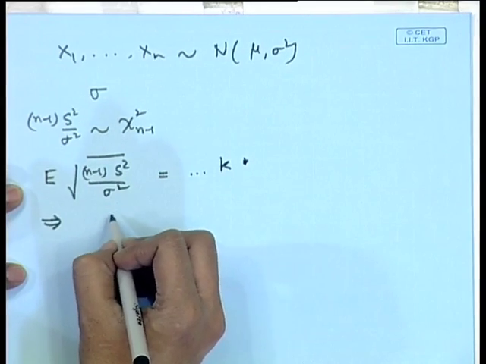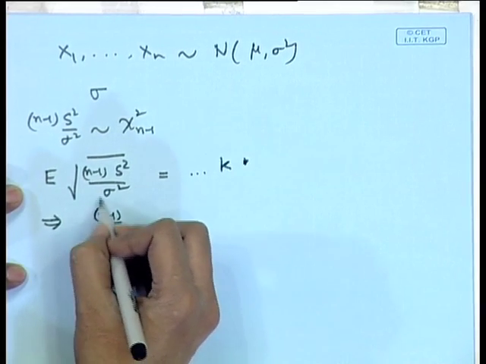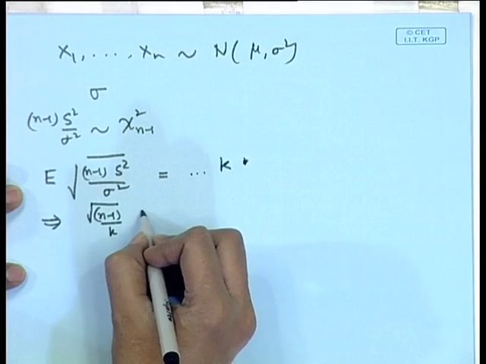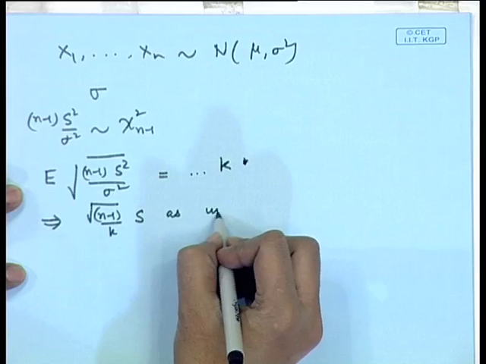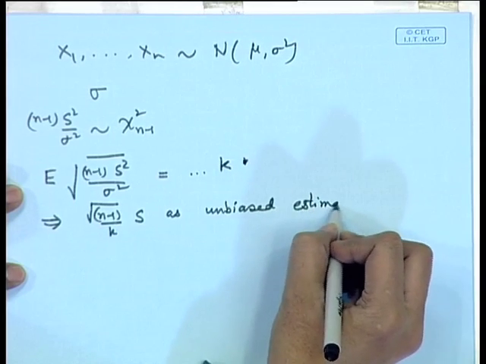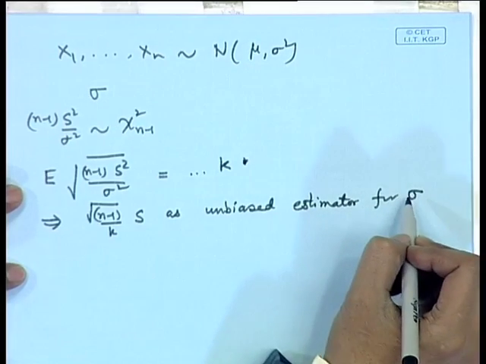So, we get here square root of n minus 1 by k times S as an unbiased estimator for sigma, that is the standard deviation.